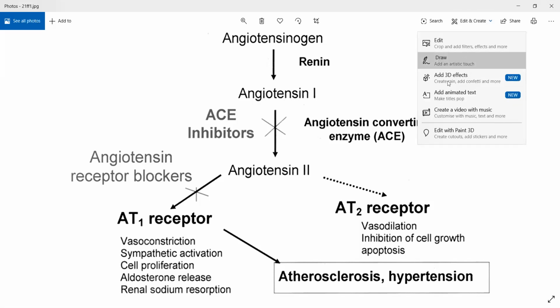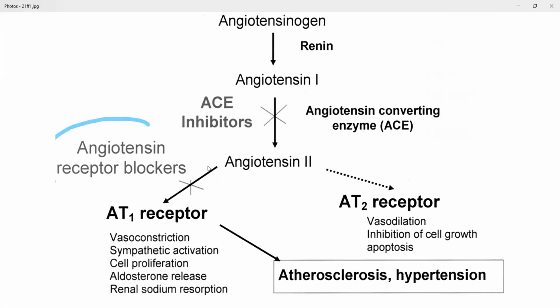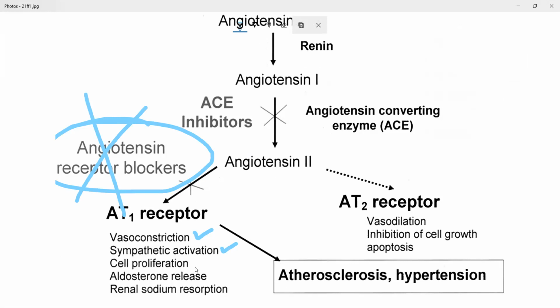Let's suppose ARB is not present. You are not giving the patient any drug. What will end up happening is the patient will have vasoconstriction, sympathetic activation, cell proliferation, and aldosterone release. Aldosterone release in turn causes sodium and water retention. This will also directly cause renal sodium resorption. So if you do not block the action of angiotensin 2 on AT1 receptors, it will cause all of these functions and ultimately blood pressure will increase.